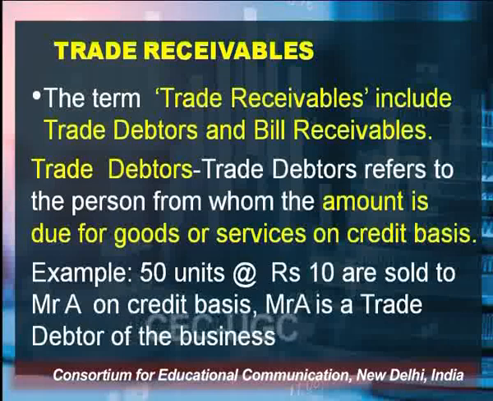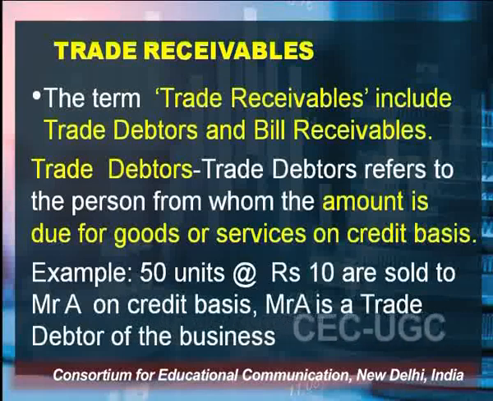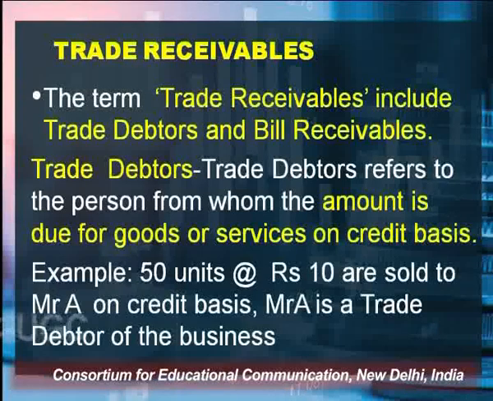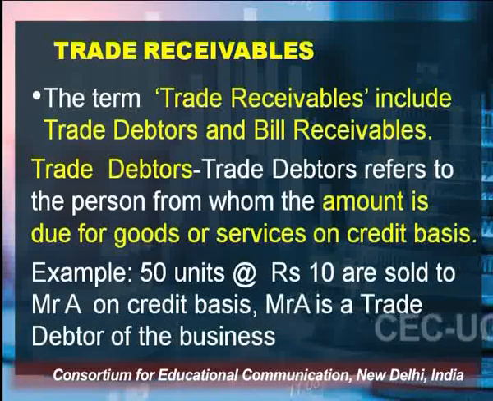This is again a credit transaction. So you have sold 50 units at the rate of rupees 10 to Mr. A on a credit basis. So the entire amount, that is 50 units at the rate of 10, that is rupees 500. So Mr. A is a trade debtor of rupees 500, and trade debtors are listed in the list of current assets, and current assets are shown in the balance sheet.